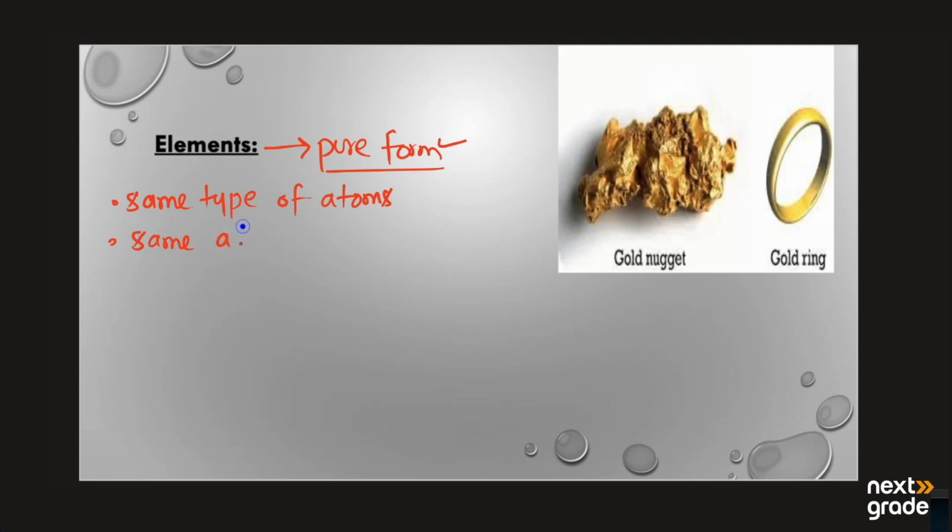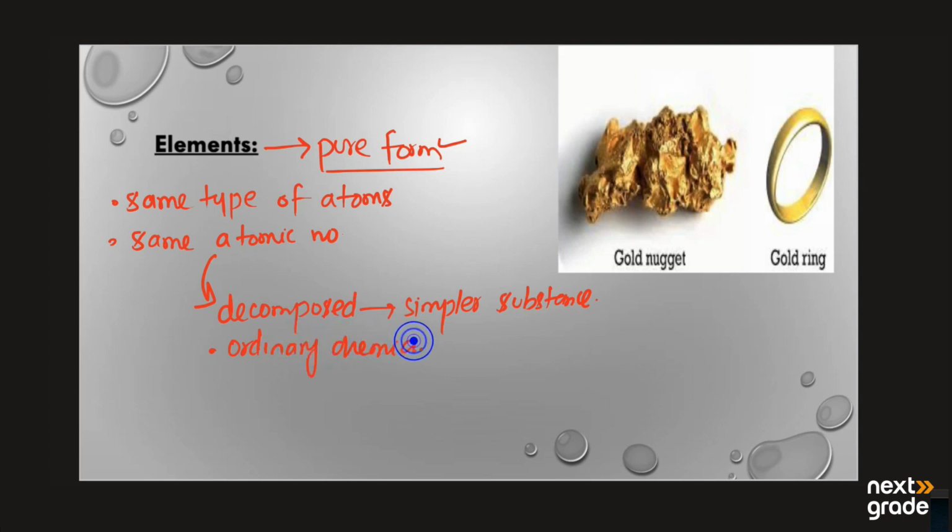Further, the elements cannot be decomposed into simpler substances by the use of ordinary chemical means. Now, what does that mean?